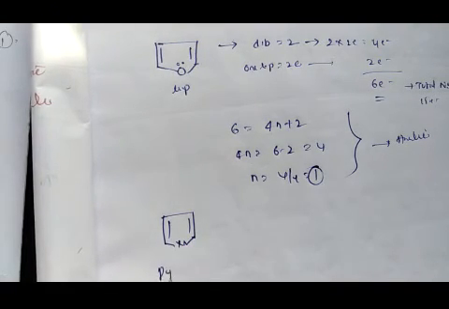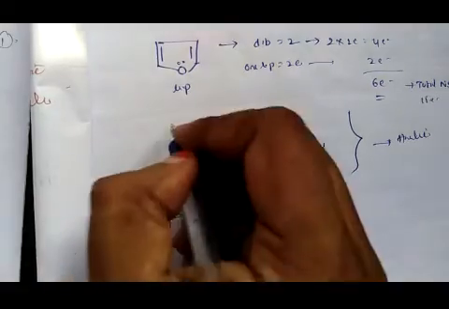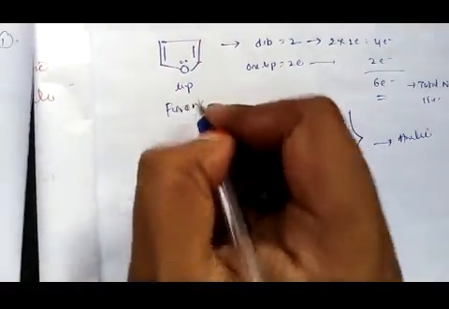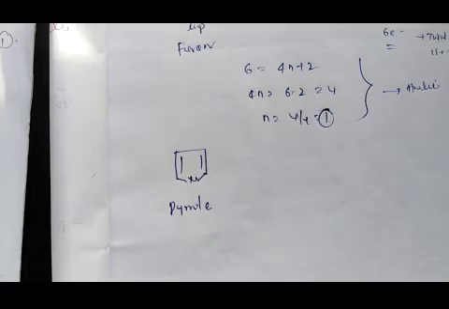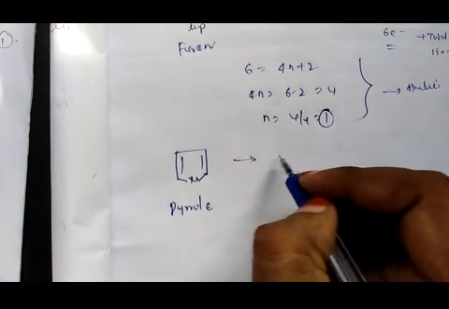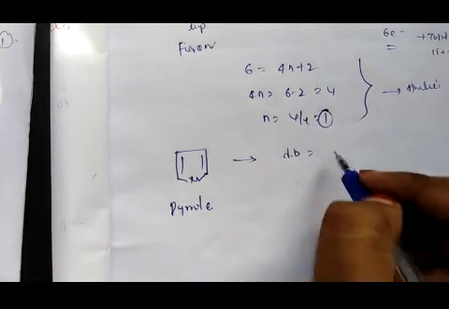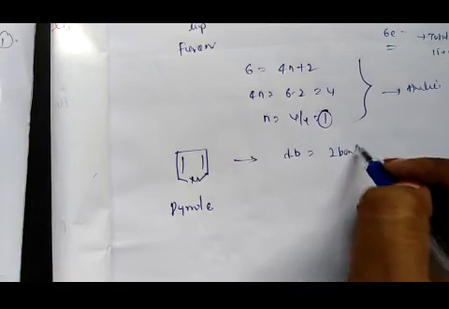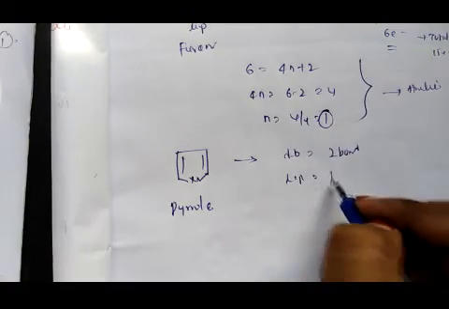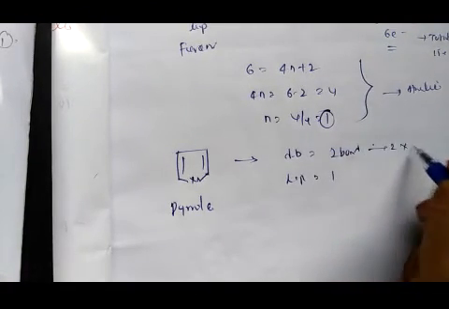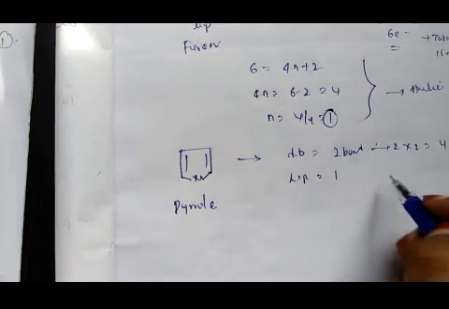Another example is furan, which comes under heterocyclic compounds. There are 2 double bonds and 1 lone pair.